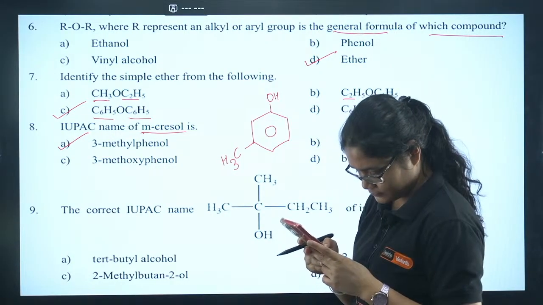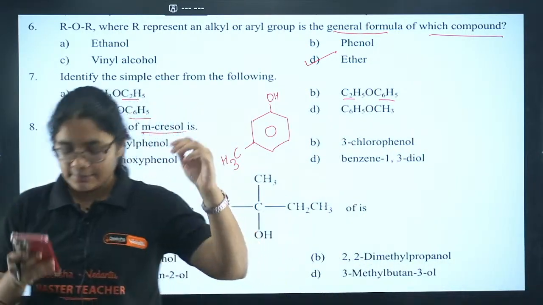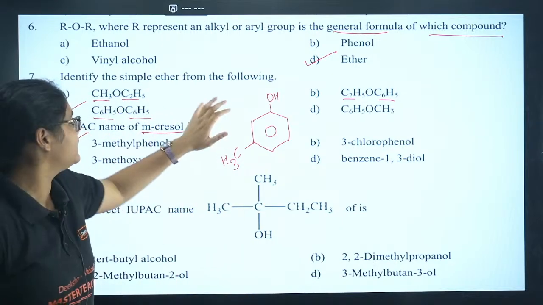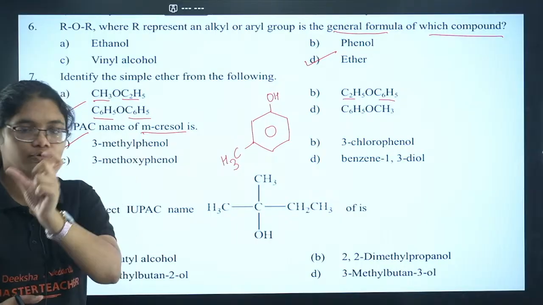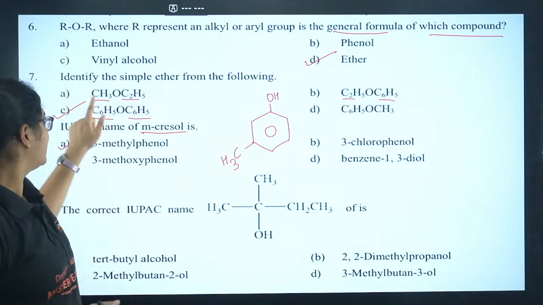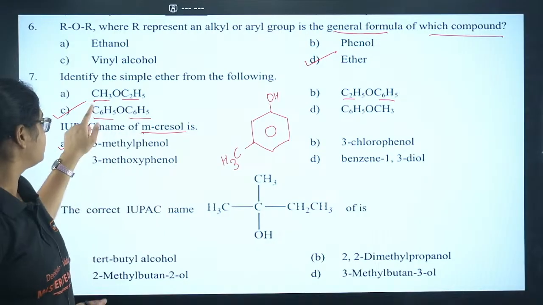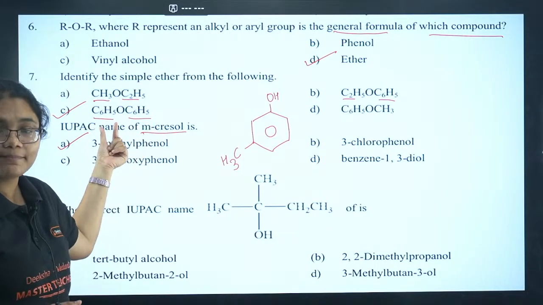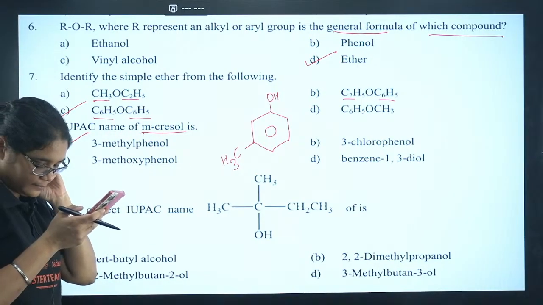Yes, 7A. So dear, what is this? Please listen to me. In a simple ether, both sides of O should have the same group. The same group should be present on both sides of O. Here you have methyl and here you have ethyl. That is why this is not a simple ether. If you see option number C, you have C6H5 and C6H5. Both are the same, so that is why this is a simple ether. I hope this is clear.